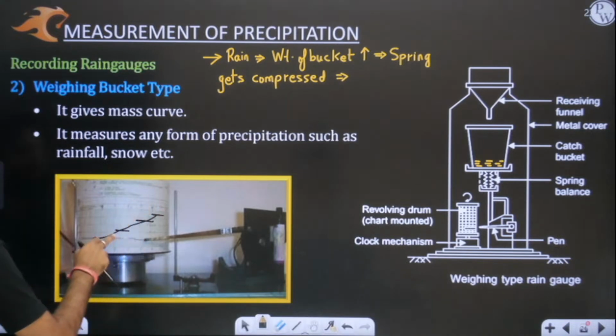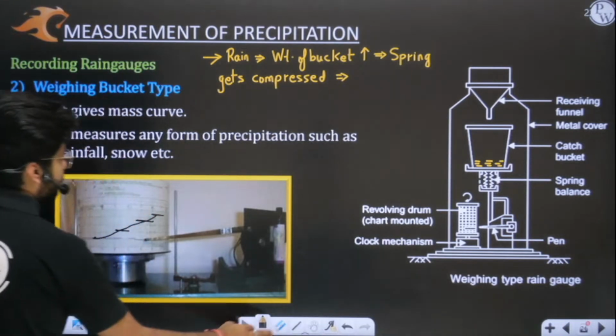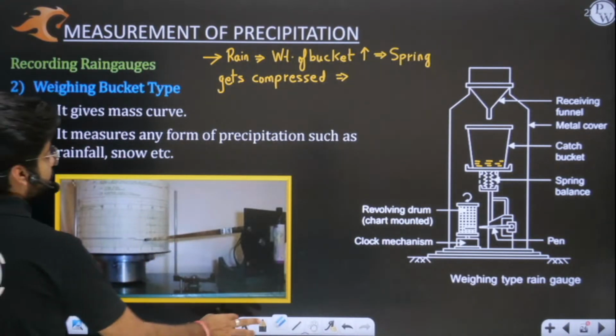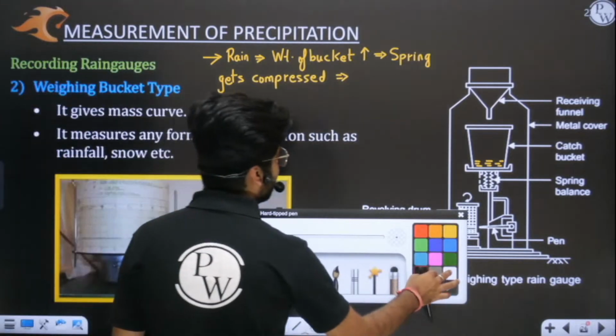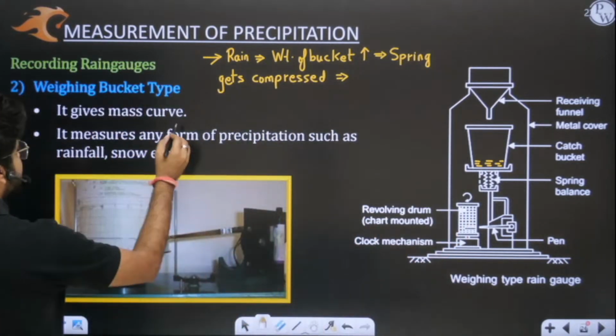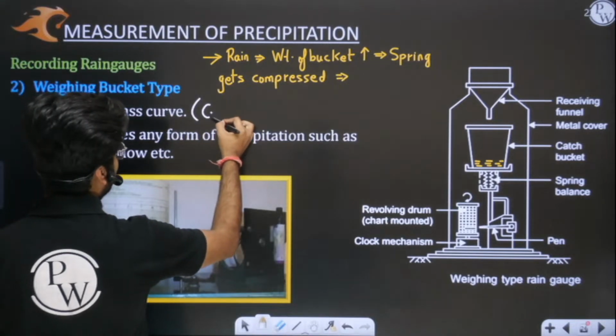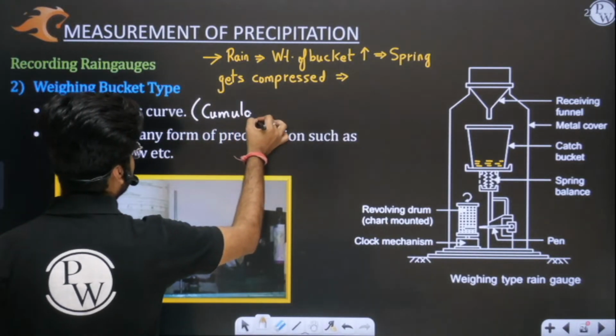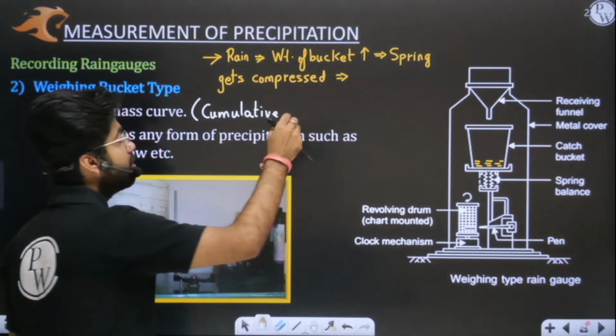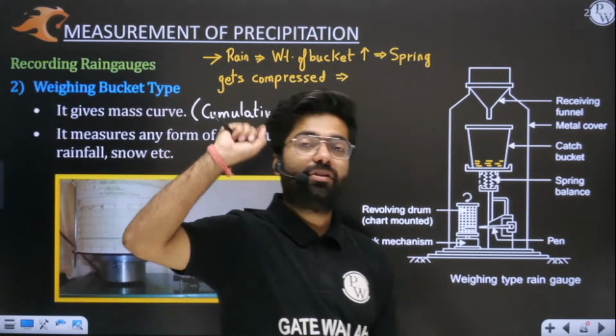So you will see this is a cumulative kind of graph. I hope this is very clear to you. So ultimately we get a mass curve. What is a mass curve? A mass curve is nothing but cumulative rainfall with respect to time. We get the total rainfall from the initial point, from the starting time.